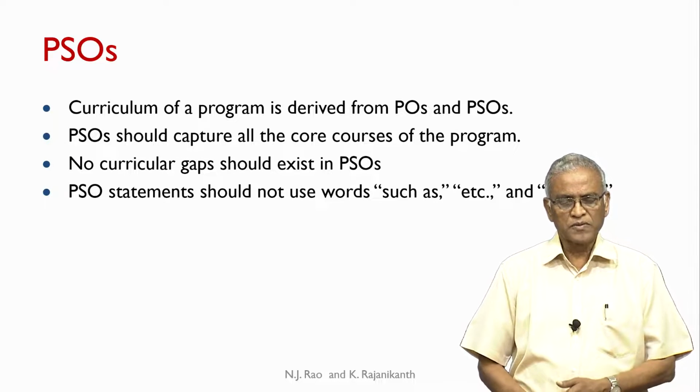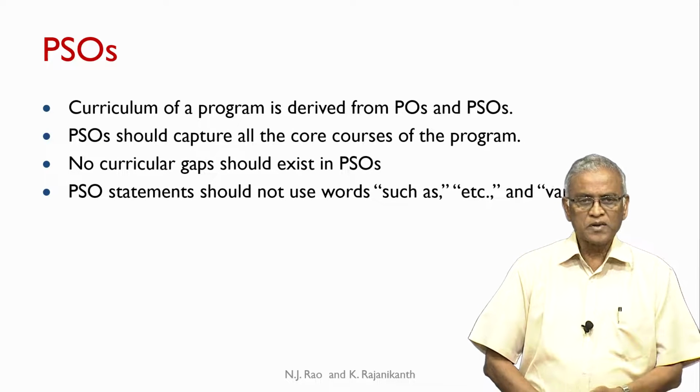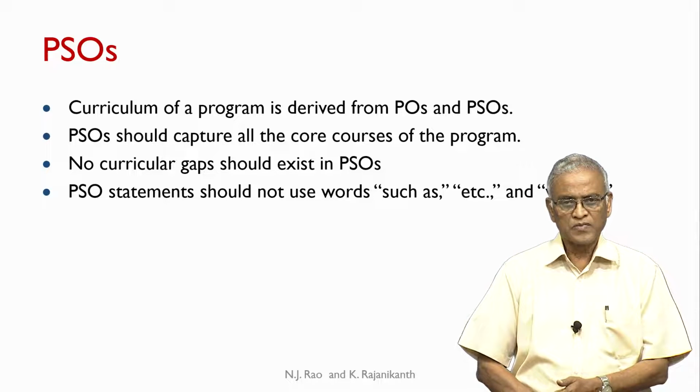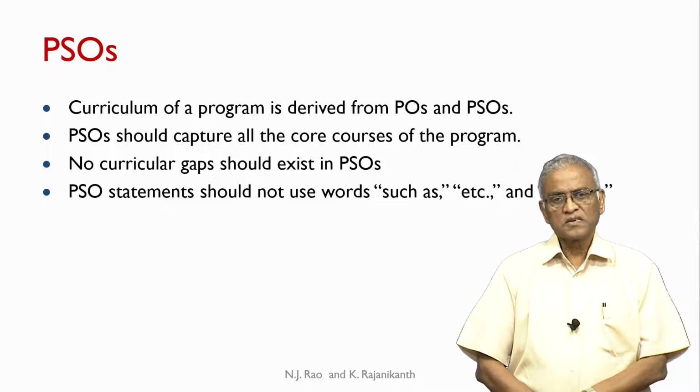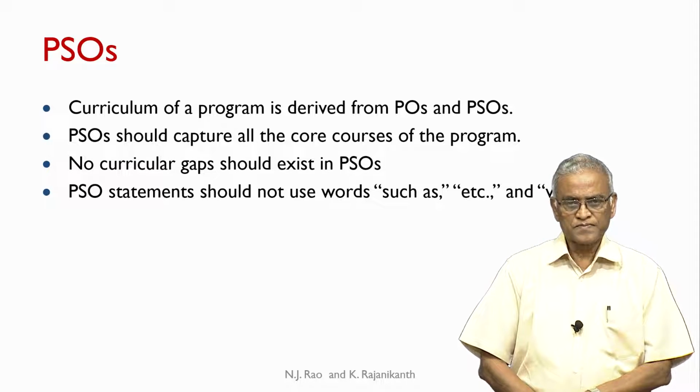It is derived from that. That means the sequence is you first write PSOs and then identify the courses that you want to teach. Of course, at present you already have a program and you are writing PSOs.